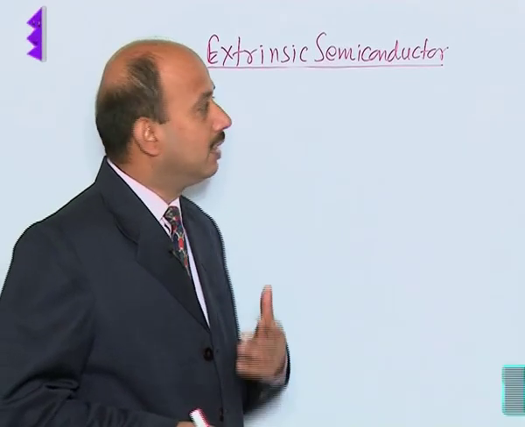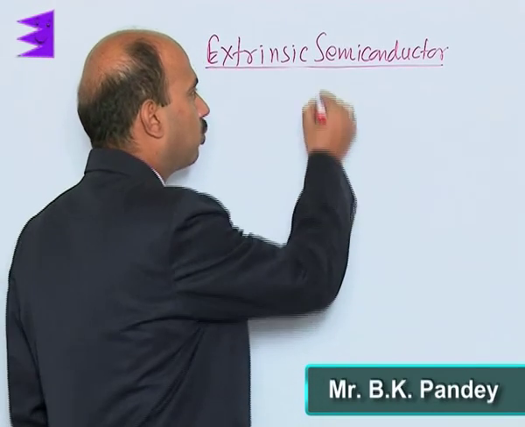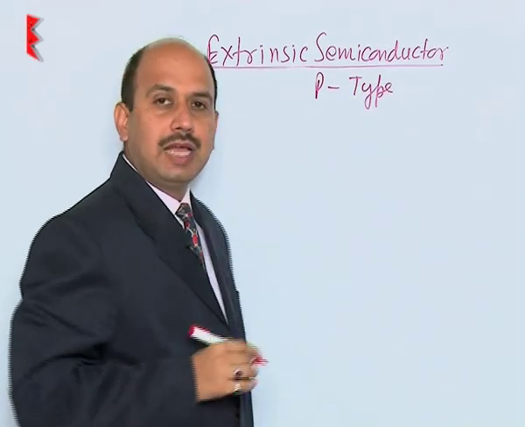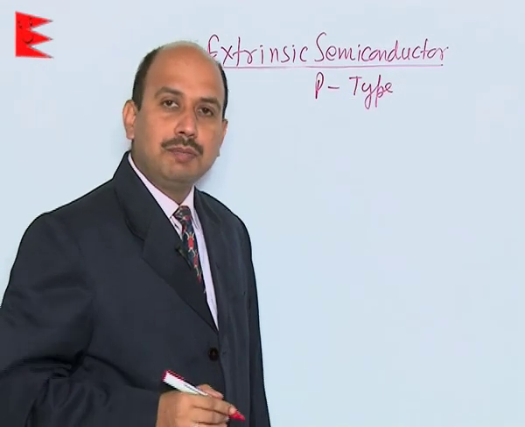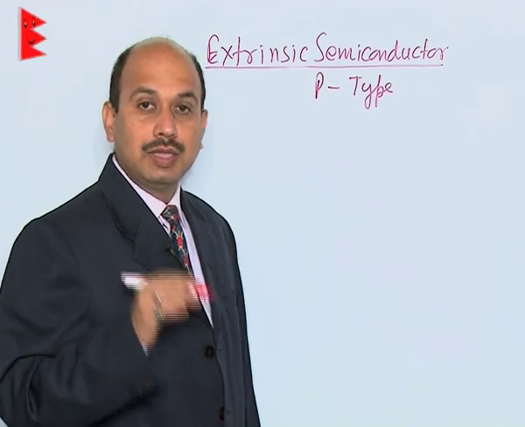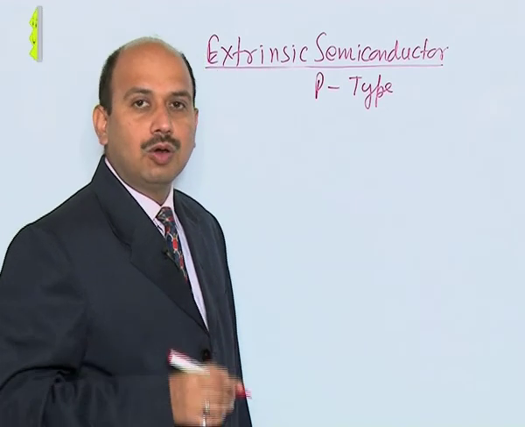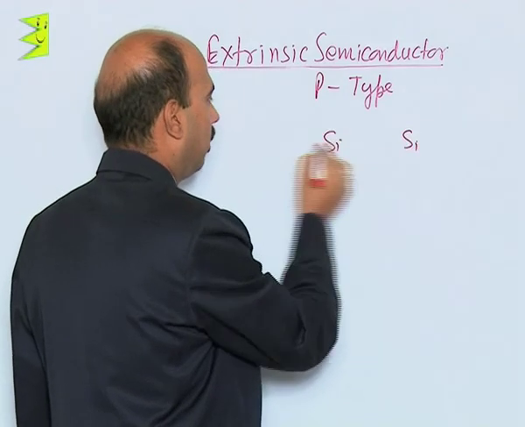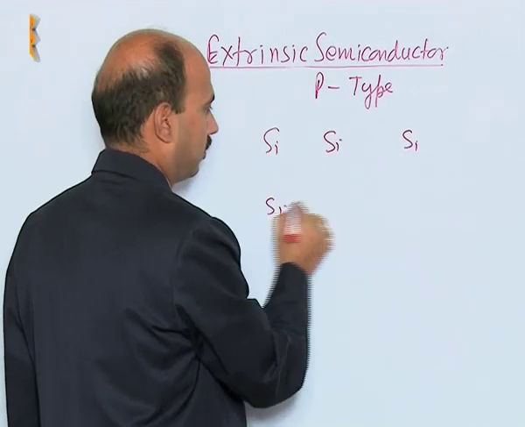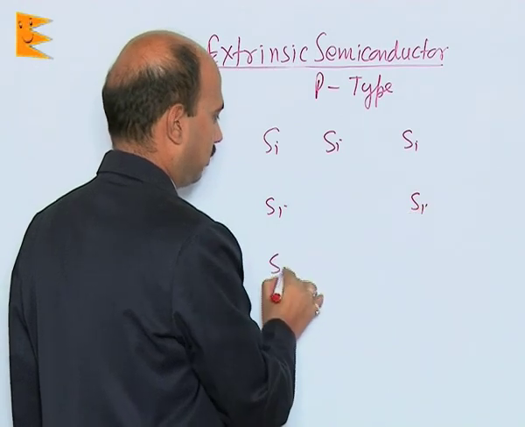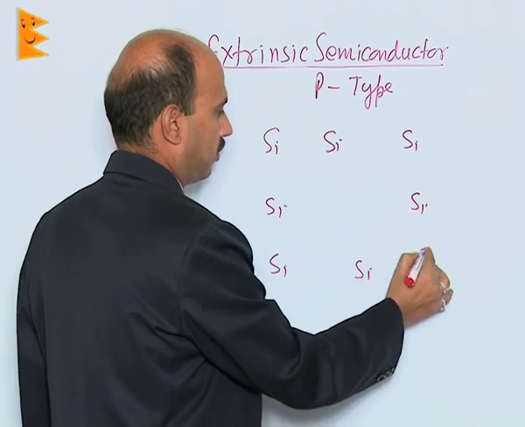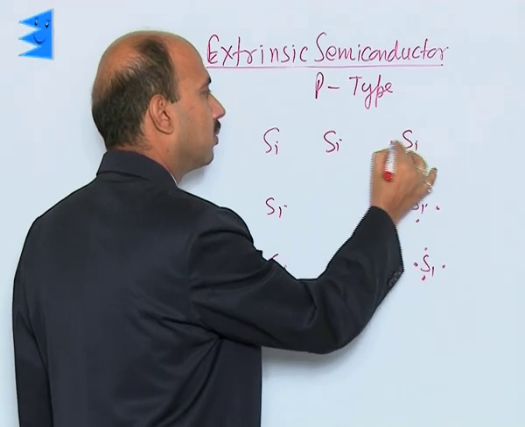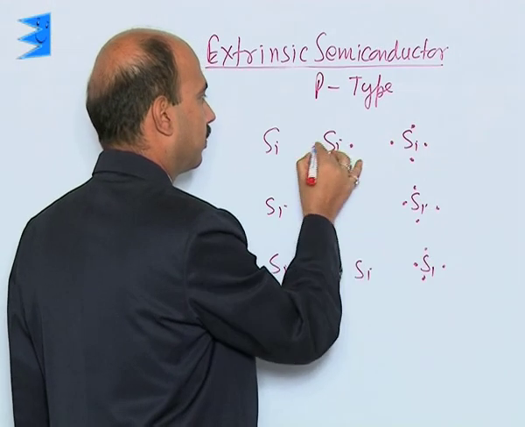Now see another type of extrinsic semiconductor, called the P-type semiconductor. In a P-type semiconductor, trivalent impurities are added to tetravalent elements like silicon or germanium. Suppose you have taken silicon, having 4 valence electrons.